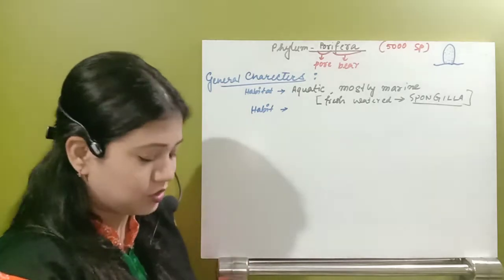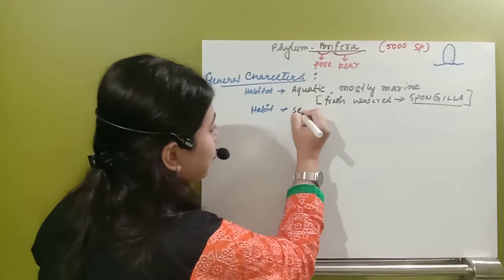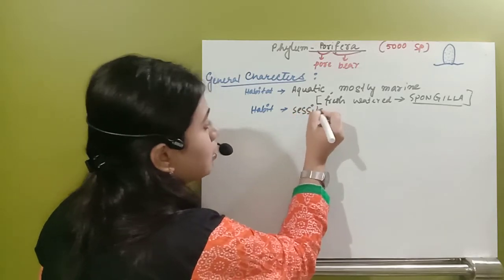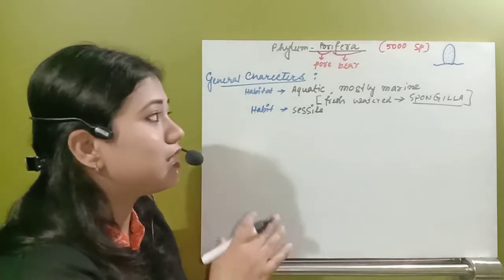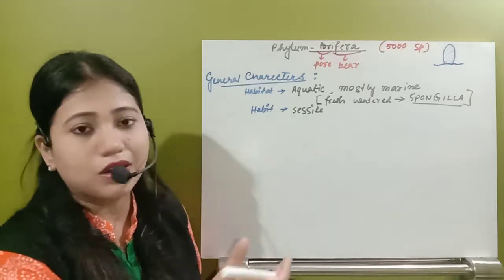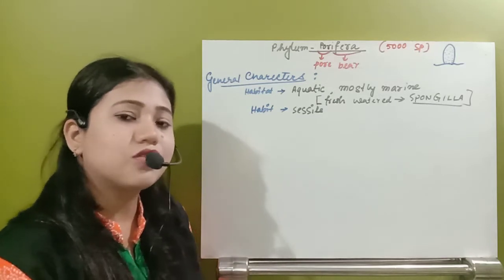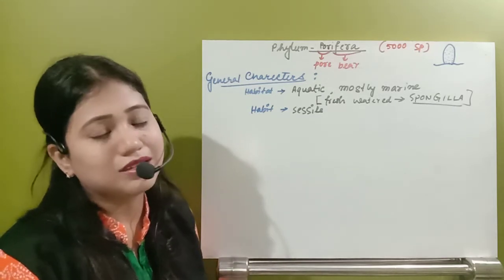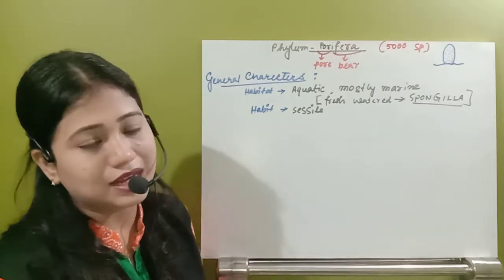The habit: these organisms generally are sessile animals. Sessile means these organisms attach to the substratum. They live on the seabed or the riverbed. If it is Spongilla, they live in the riverbed. The rest of the organisms live on the seabed or ocean bed. So this type of animal is a sessile animal.